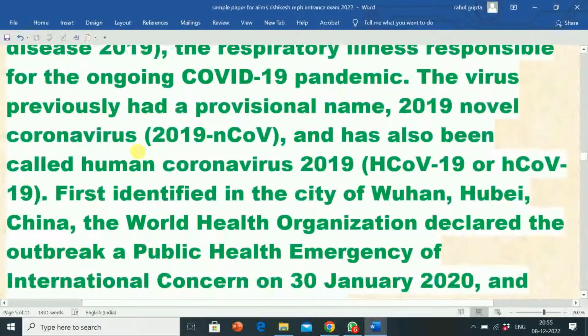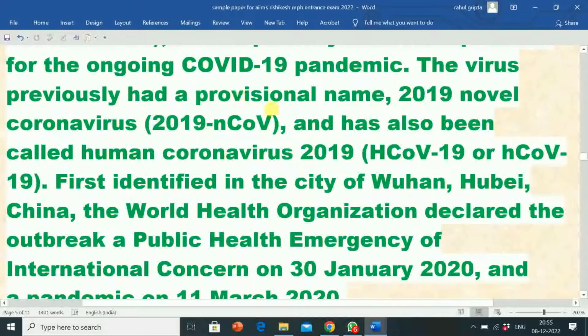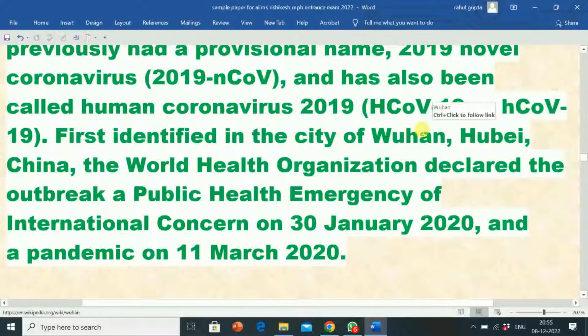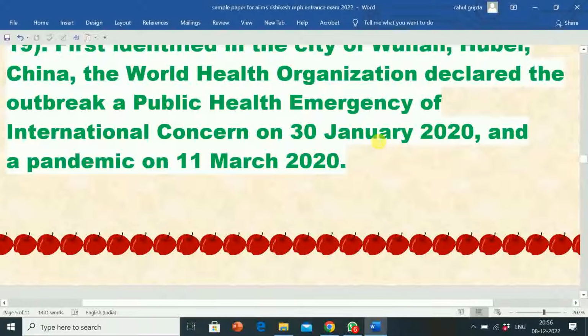The virus previously had a provisional name, 2019 novel coronavirus, 2019-nCoV, and has also been called human coronavirus 2019, first identified in the city of Wuhan, Hubei, China. The World Health Organization declared the outbreak a public health emergency of international concern on 13 January 2020 and a pandemic on 11 March 2020.